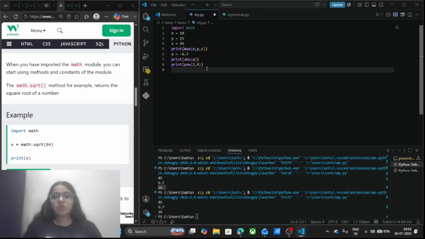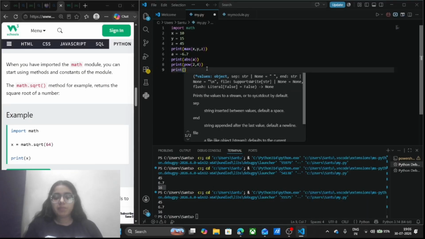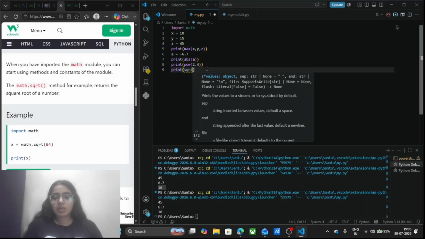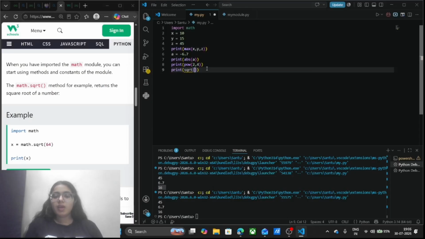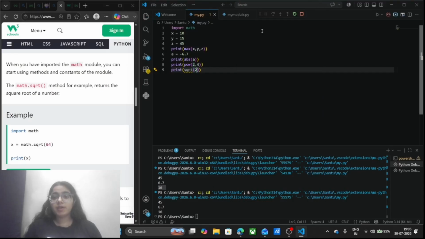Now talking about the square root function, how can I write it? In order to write the square root function, I will write print sqrt. This is the way of writing the square root function. Let's say I want to find the square root of 2. I am going to get the value 1.41, I think. It is the value of the square root of 2. I will just run it and see what I am getting.